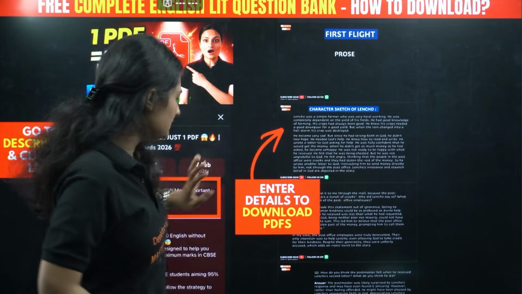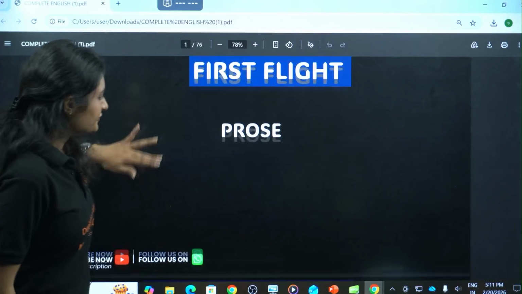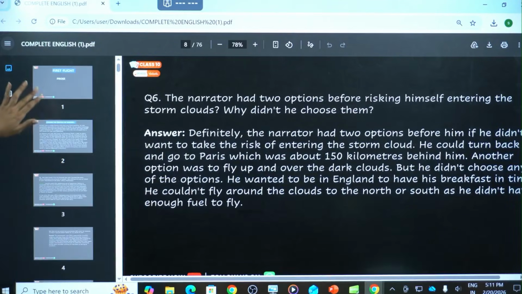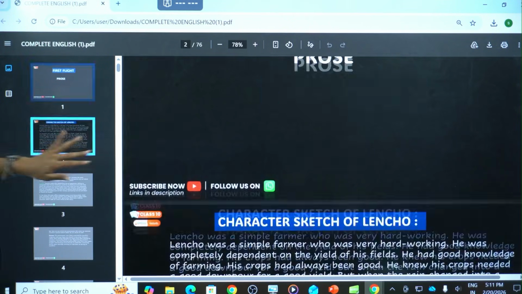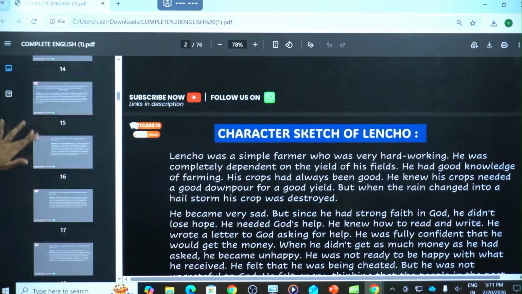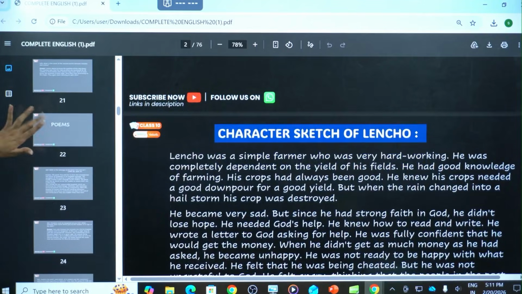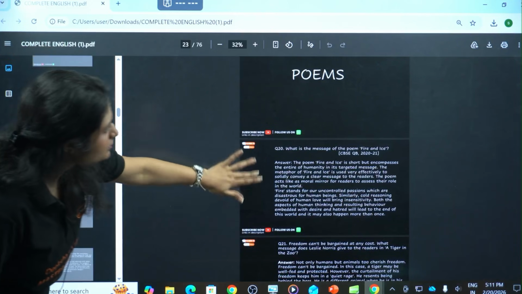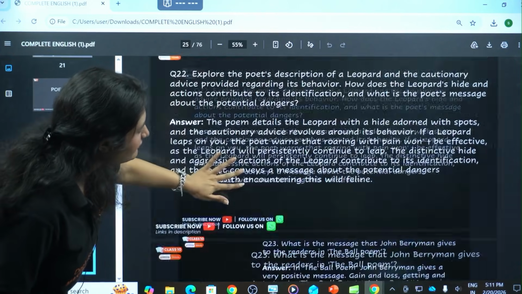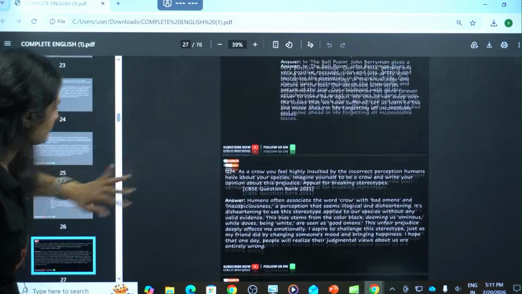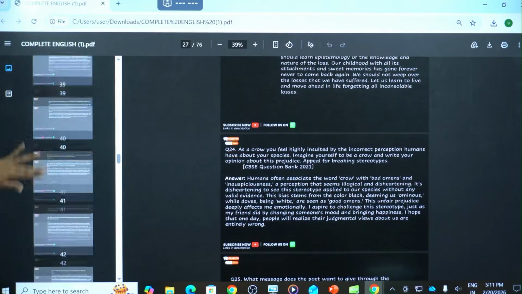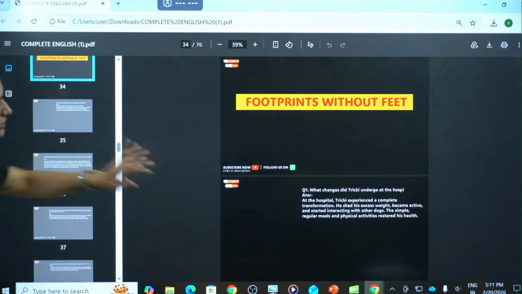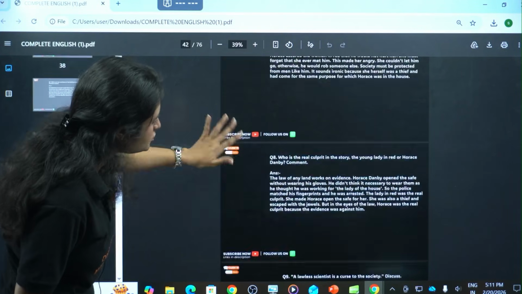Now let me show you the PDF first. This is the PDF. It has the book First Flight, from the prose section as well as from the poem section. Let's go to the poem section. Here we have the important questions from the poem section also. All these questions are there, the themes and everything that has been asked in previous year question papers. Then what I was talking with you guys about, Footprints Without Feet, this book is also included, right? All the questions from this book are also there.